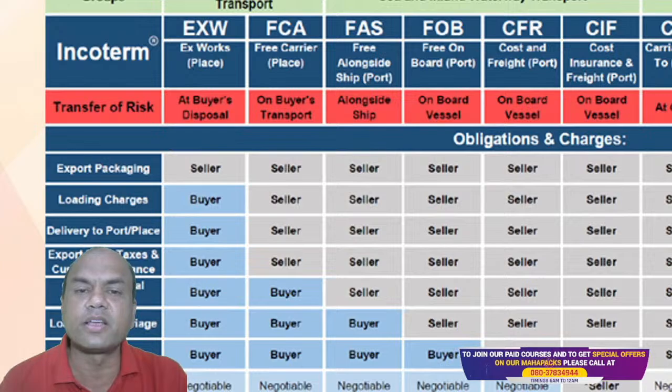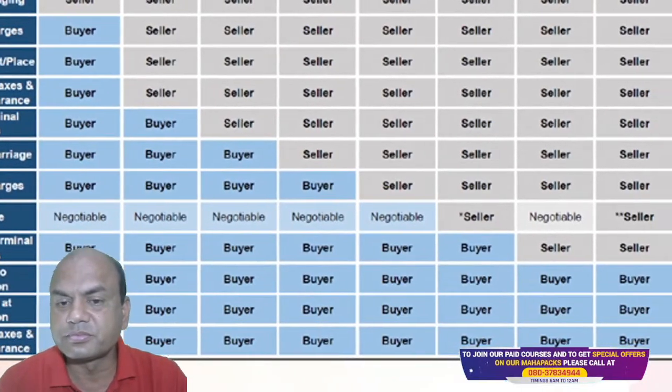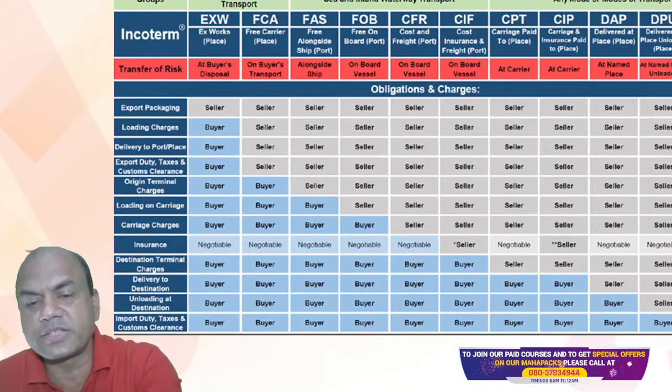Incoterm, Ex Works, FCA, FAS, FOB, all these. Export packaging, who is doing what? Okay. So where is the responsibility? These are the responsibilities. You can read this, expand this video, enhance it and read this.